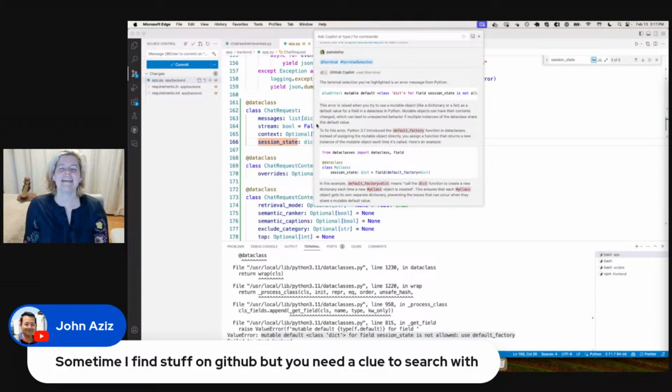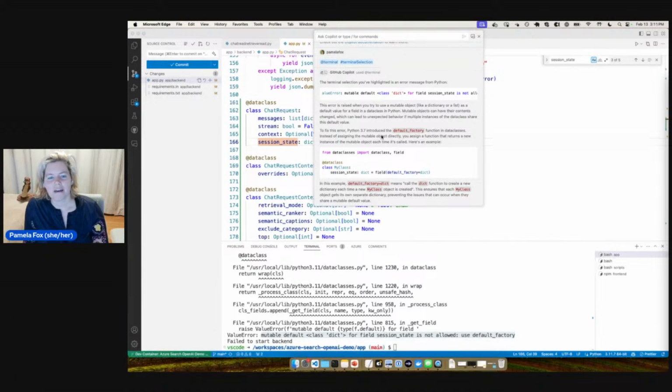Okay. Yeah, so I remember actually teaching this. It's a very bad idea to use a mutable object as your default value. That's very fair. So instead, we have this default factory function that we could use. So we can say dict equals field, default factory equals dict. Okay, and that makes sure that it's actually giving a new one each call. Okay, all right, that's cool.